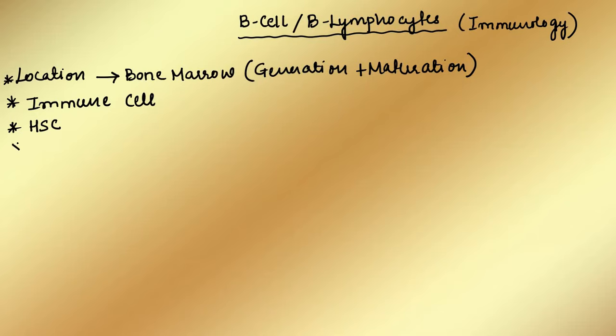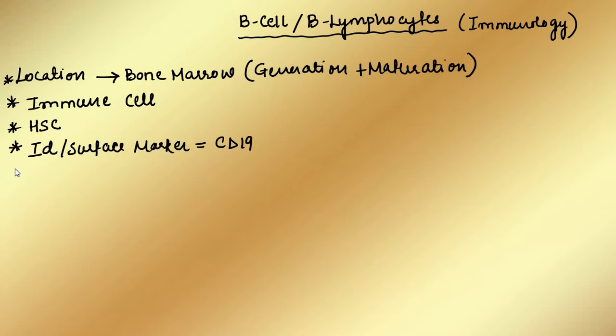If we talk about the identification marker, I mean what kind of surface protein can help in identifying the B cells, the surface marker is CD19. If a cell has CD19 on its surface, that is an indication that the particular cell belongs to the family of B cells, or it is a B cell.